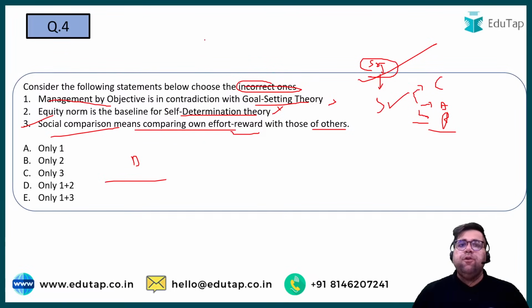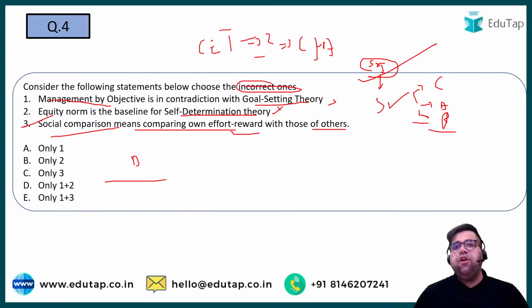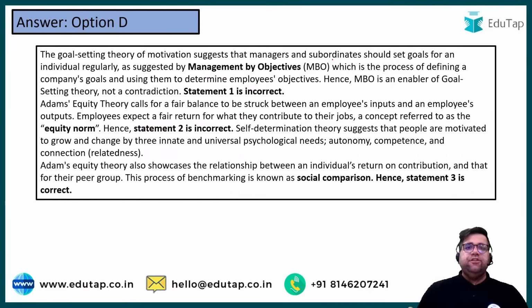We all know the name cognitive evaluation theory. In cognitive evaluation theory, how many pillars are there? Two, right? So you have competency and autonomy over there and not relatedness. I hope you all agree with me, right? And this is how you have to do revision. Otherwise, I will just keep showing you the answers. The correct answer will be D. So this one is done. Now let's move forward to the next question.